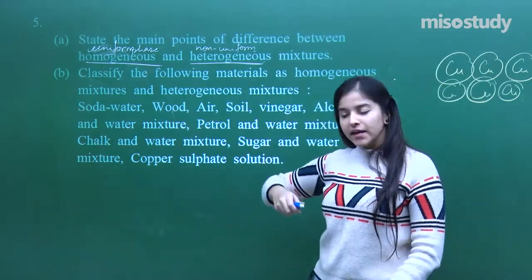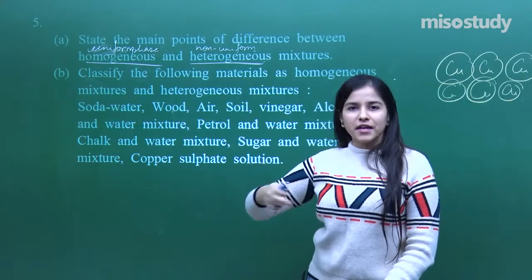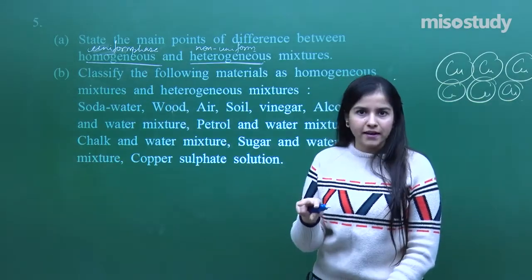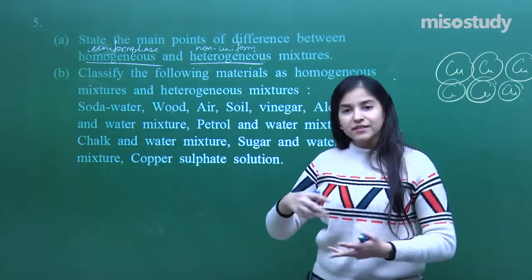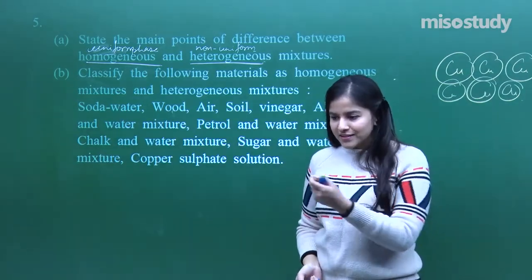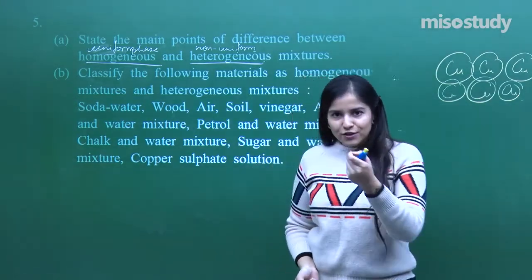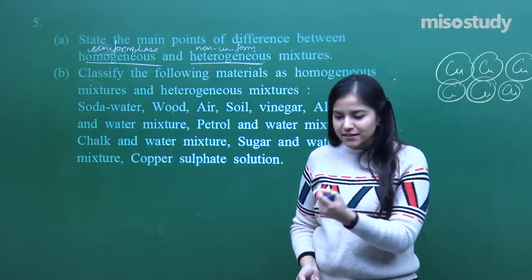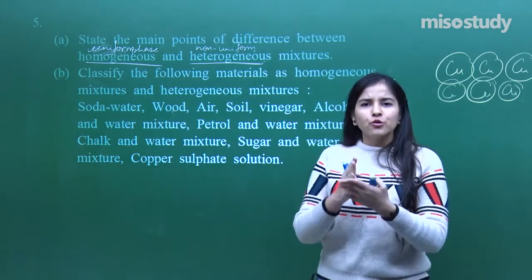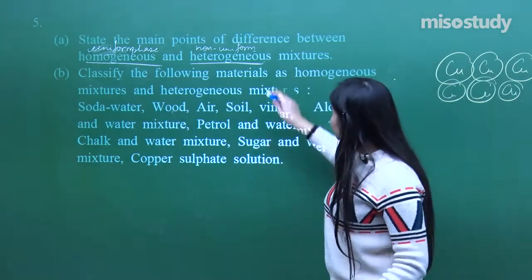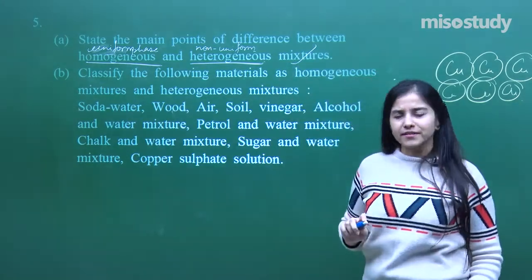One more thing, the boundary lines of different phases are visible with the naked eye, whereas for the homogeneous, whenever there is a salt solution, I cannot just recognize that yes, these are the salt particles traveling here and there and these are the water particles. No, I cannot distinguish between the two boundary lines. Okay, so that is the main point of differences.